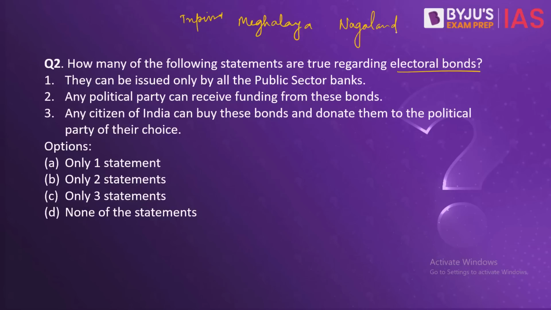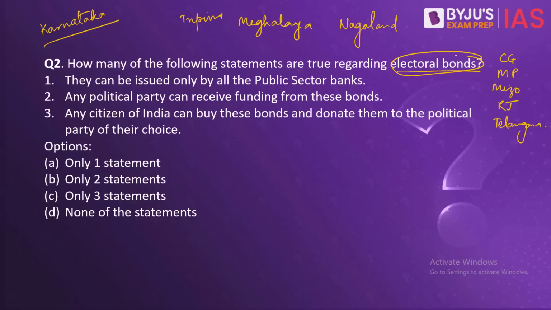In May, we'll be having the elections for the state of Karnataka, and at the end of the year, in November and December, the states of Chhattisgarh, Madhya Pradesh, Mizoram, Rajasthan and Telangana will be undergoing the state legislative assembly elections. So that is why the information regarding electoral bonds, which have become the primary source for electoral funding,